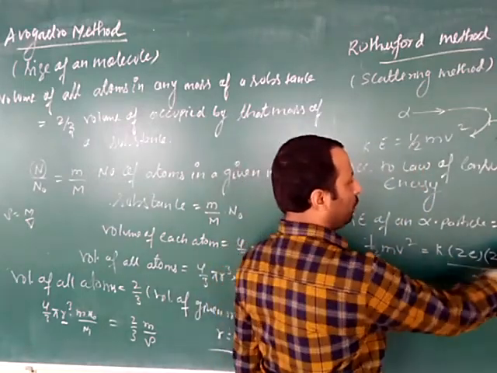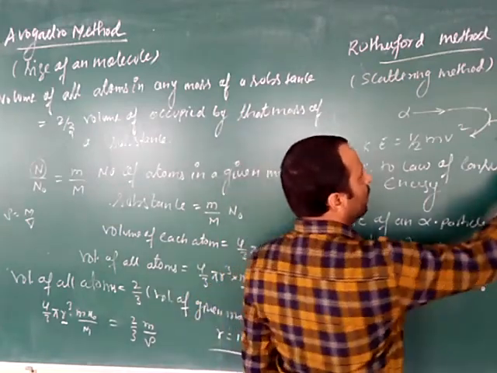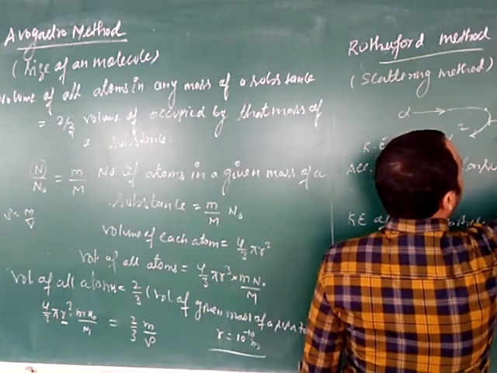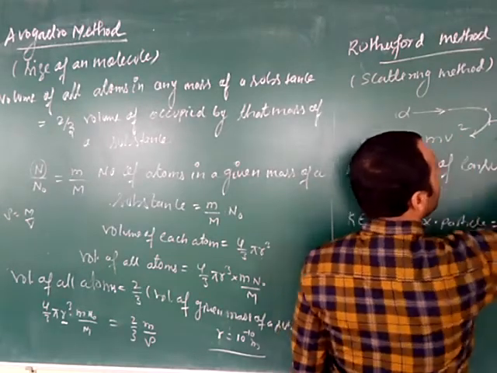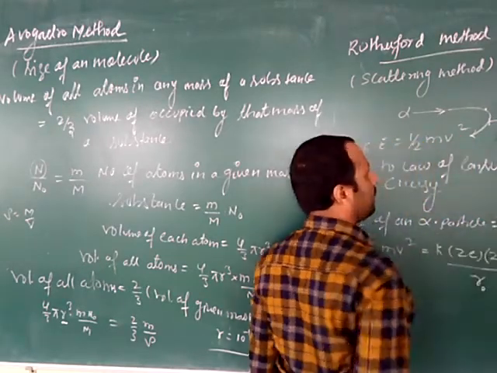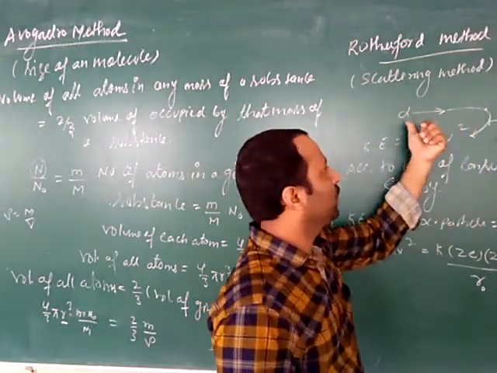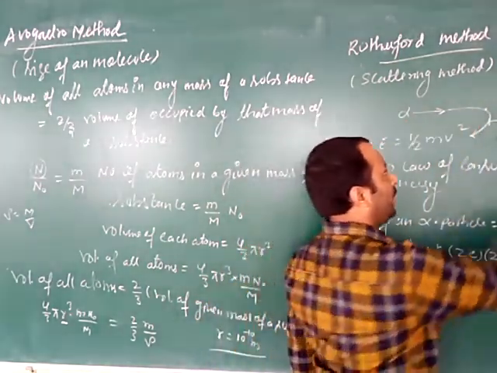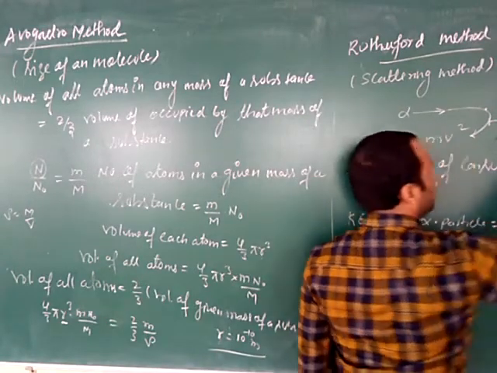Actually, the formula for the electrostatic potential energy is K Q1 Q2 upon R. Q1 is the charge of this target nucleus and Q2 is the charge of the alpha particle. We know that Q is equal to Ne. This thing we have learned in class 10.